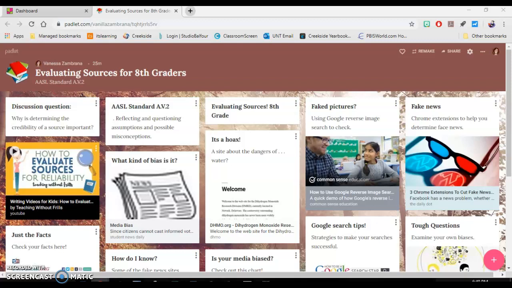After we go over all of these resources, I have a question that I want us all to think about, and we'll be having a discussion together about it. The question is located right here at the top of our Padlet, and it says, why is determining the credibility of a source important? So be thinking about that as we're going through these resources so we can talk about it together afterwards. Hopefully, after we go over these resources, it'll help you understand and have some good ideas to discuss with the rest of the class about why exactly credibility is important.